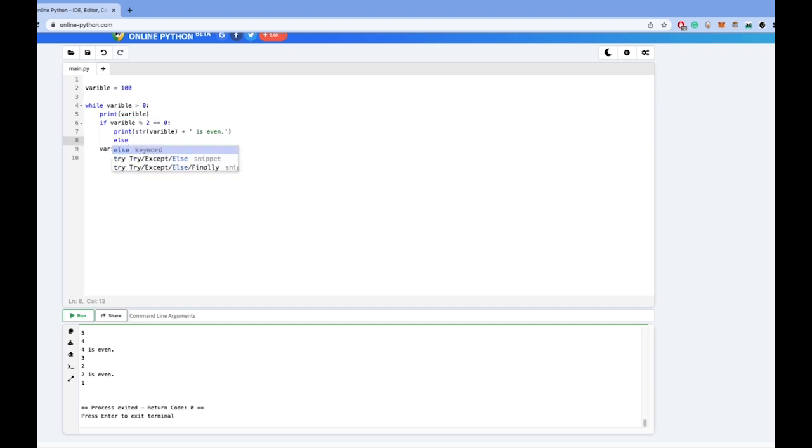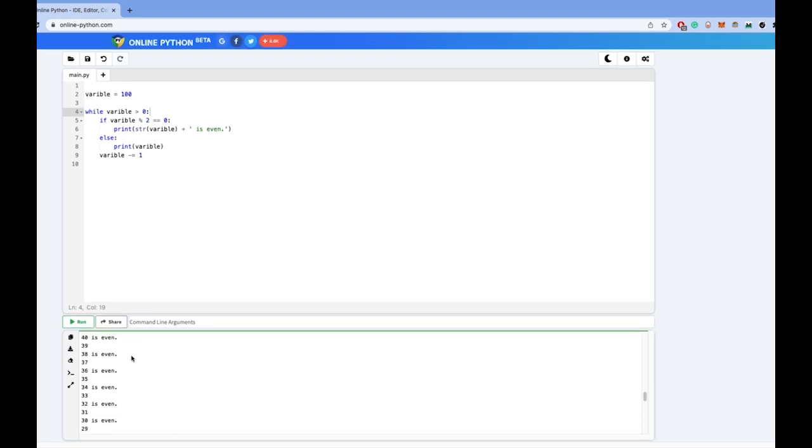Well, let's add an else condition. To clean this print up, we'll add the else condition. If it is not even, we just want to print the variable. And now we can remove this first condition. So now what do we see? We see 100 is even, 99, 98 is even, 97, 96 is even, 95, 94 is even, etc.